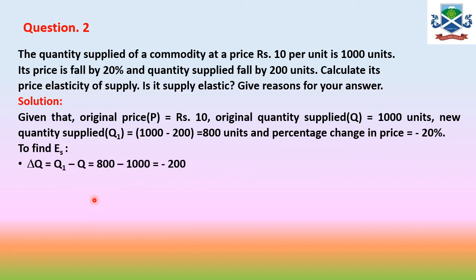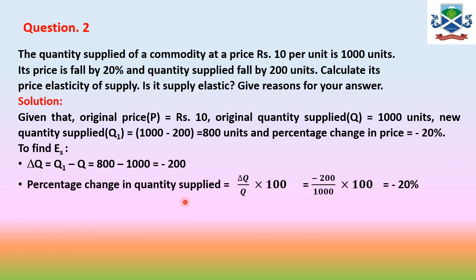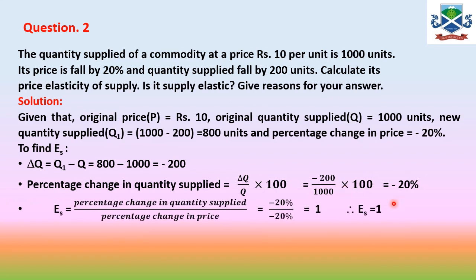Now delta Q is equal to Q1 minus Q, that is 800 minus 1000, that is minus 200 units. That's why I said "by" means a decrease or change. And it is a fall, and fall means minus, so you can take it directly instead of calculating. Fall means minus, by means delta, and 200. So delta Q is equal to minus 200. In the same way, the percentage change in quantity supplied is equal to delta Q by Q multiplied by 100, which is minus 200 by 1000 into 100, giving minus 20%.